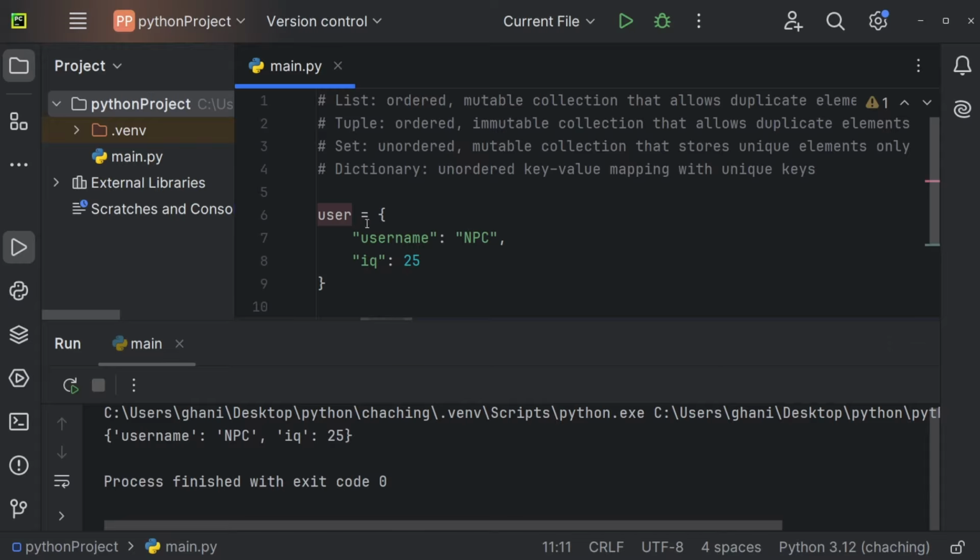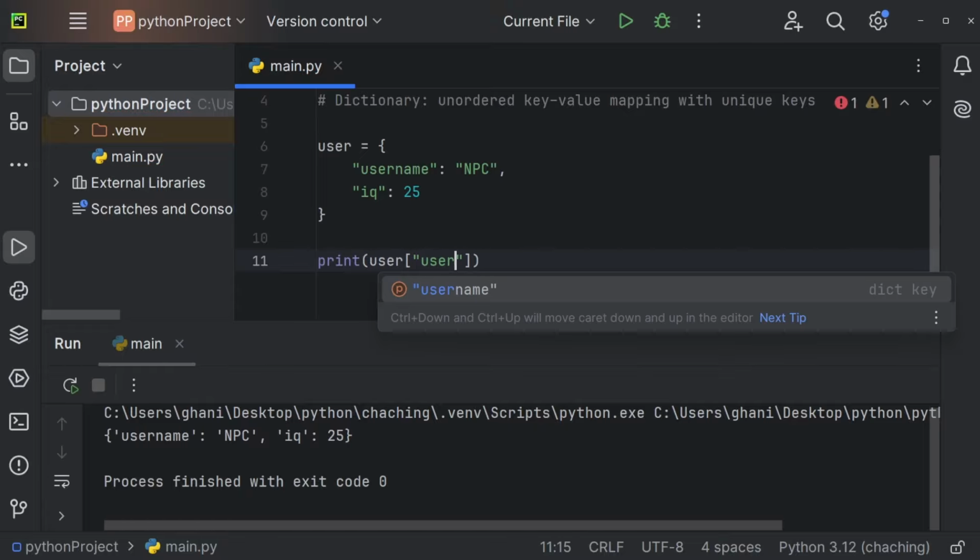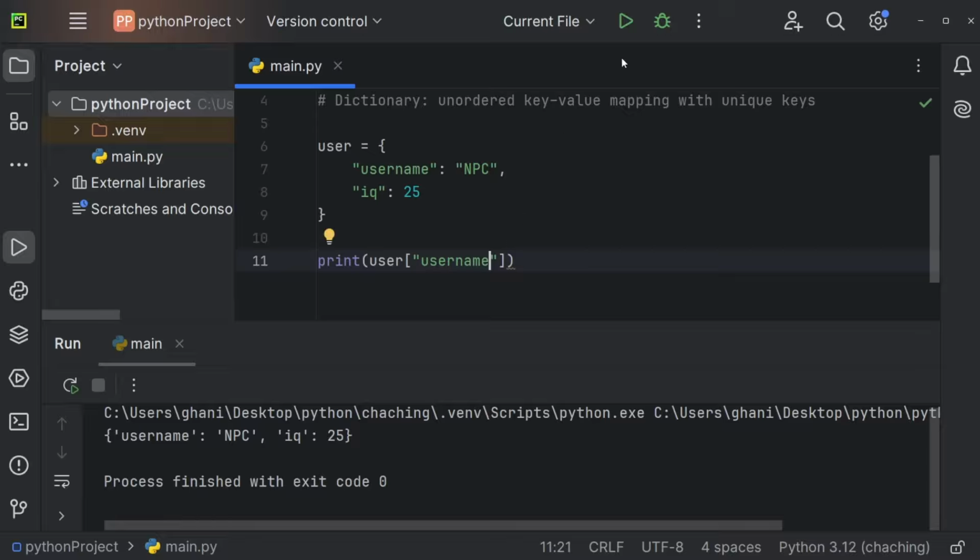We can access one of the values of this dictionary by using the key inside of brackets, for example. So maybe I want to access user of username. So the username of our user. And we're getting NPC in the console. So you can access the individual values by accessing the dictionary followed by brackets, and inside of those brackets, you just define the key. And we can, of course, also access user of IQ. And now we would get my IQ of 25.